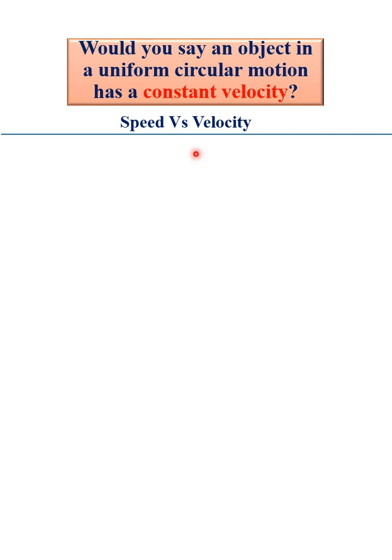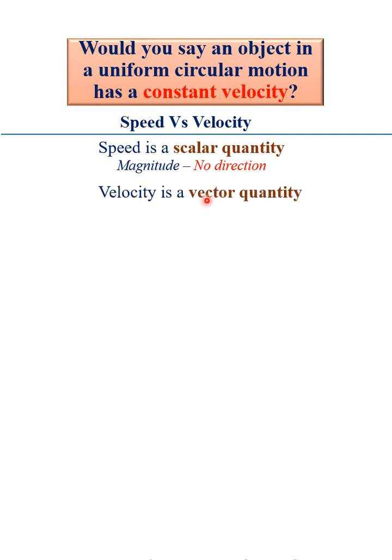Speed is a scalar quantity. It means it is measured in its magnitude without direction. It has a value in terms of magnitude, but it is not defined in terms of direction. On the other hand, velocity is a vector quantity, and velocity is a speed that is traveling in a given direction. So velocity is described in both magnitude and direction.